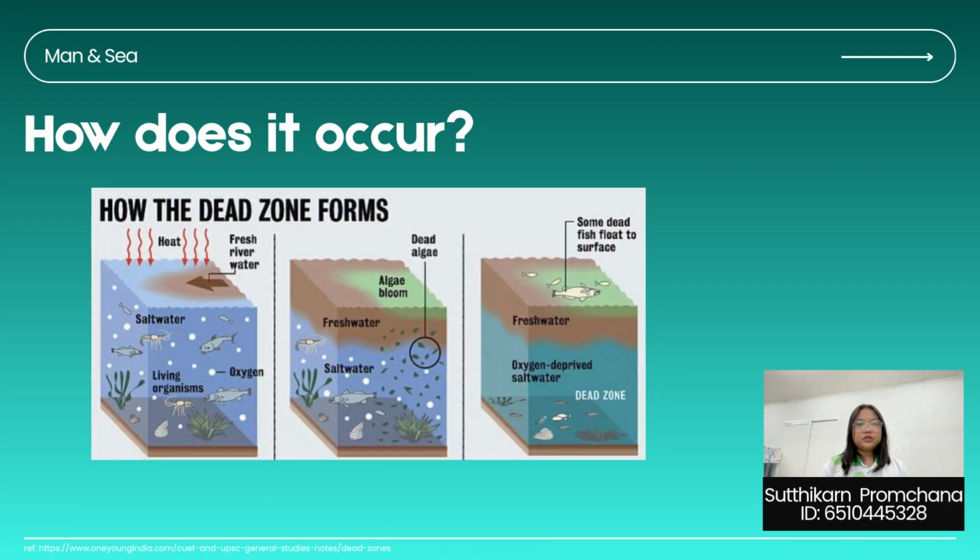Here is how a dead zone occurs. In spring, heated fresh water from river runoff forms a layer on the ocean surface. The colder, saltier water sinks into the deeper layer and becomes cut off from contact with oxygen in the air. Next, the excess nutrients in the freshwater layer trigger large algal blooms. When the algae die, they sink into the saltier bottom layer and are decomposed, a process that consumes oxygen from the deeper water.